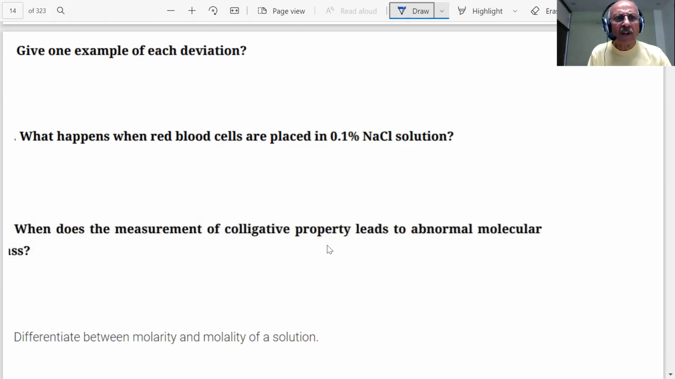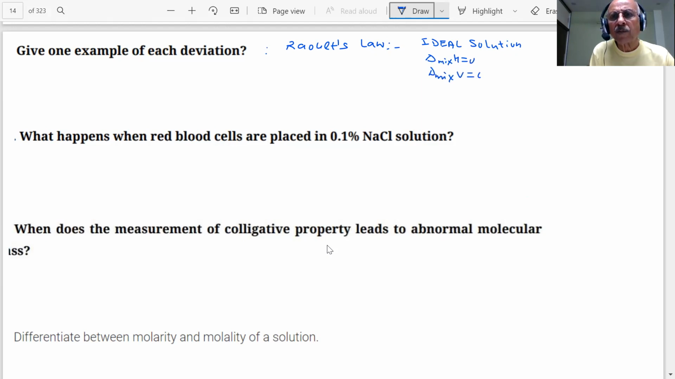So you stay relaxed. Give one example of each deviation. What deviations am I talking about, students? What types of deviations are there? We studied positive deviation and negative deviation from Raoult's law. There are two types of solution. Ideal solutions: the solutions which obey Raoult's law over the entire range of concentrations. What are the characteristics of ideal solutions? Delta H mix should be 0 and delta V mix should be 0.